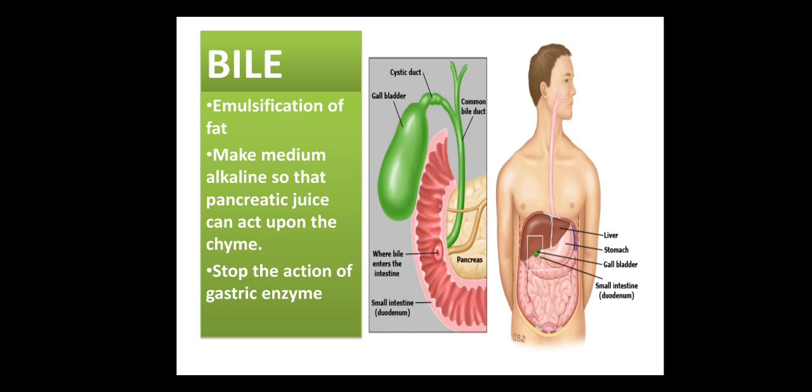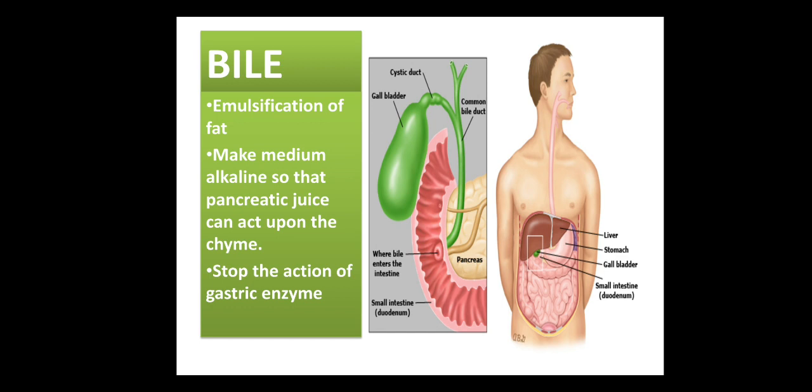So what the bile is doing, as I have written in the very first point here, is emulsification of fat. Actually, bile has some types of salt. There is no need to go into detail. The names are bilirubin and biliverdin. The two types of salts are there, just for your knowledge. These two salts are emulsifying the fat. Now what is emulsification? Emulsification means breaking of larger fat droplets into very small droplets.